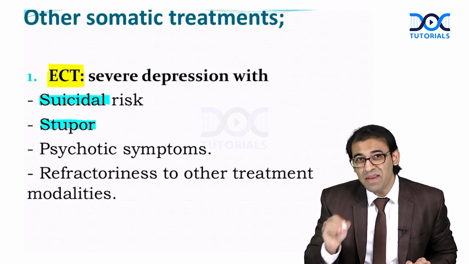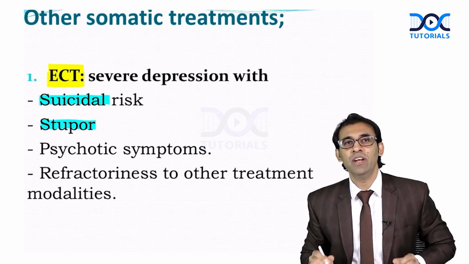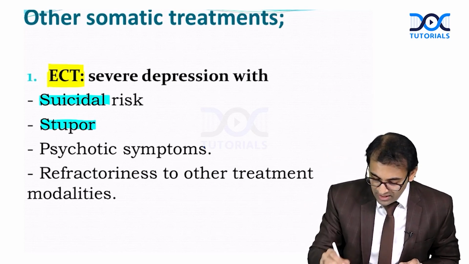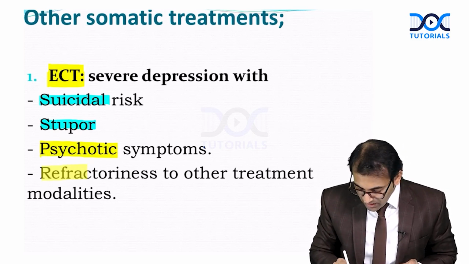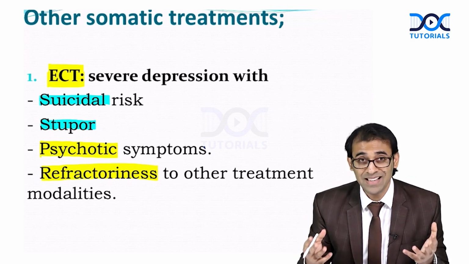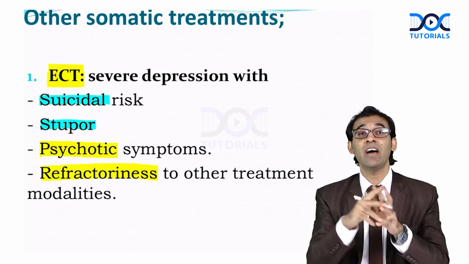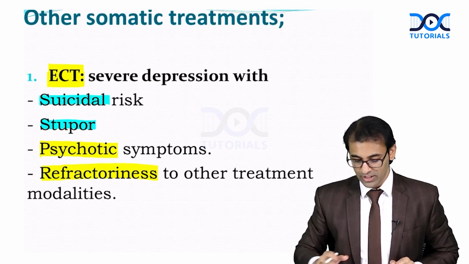Stupor means what? Immobile, where a person is not moving. Hypomobility. Depression with psychotic symptoms. Refractoriness to other modalities of treatment. When the patient is not responding to other modalities of treatment, yes, ECT can be given. So there are 4 indications of ECT in depression. Please remember all these points.